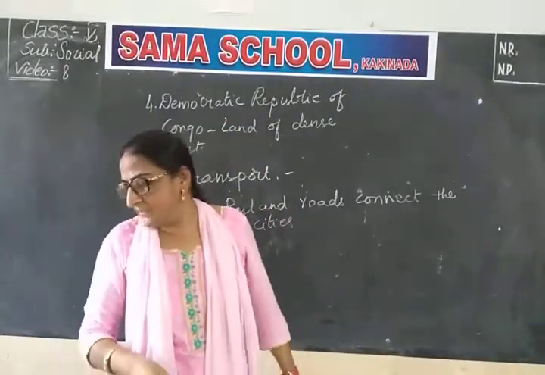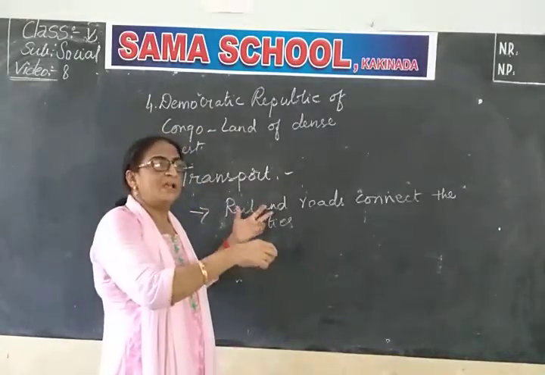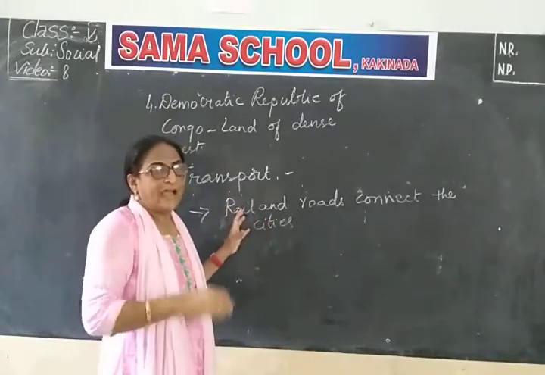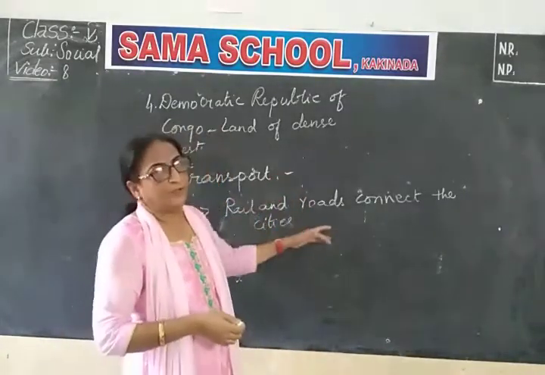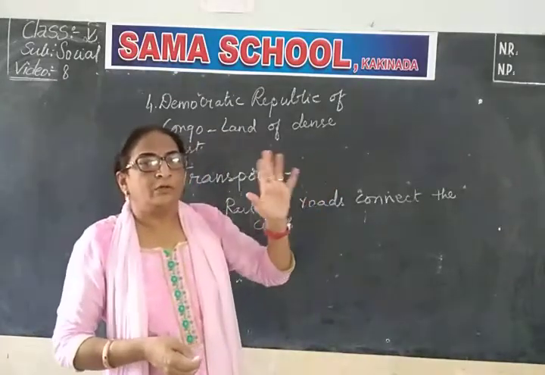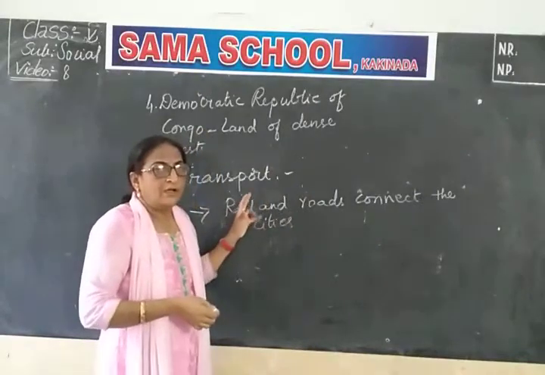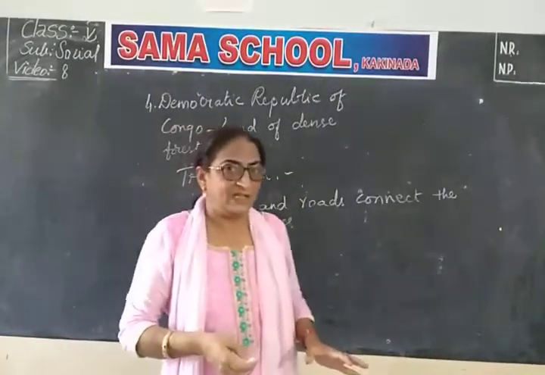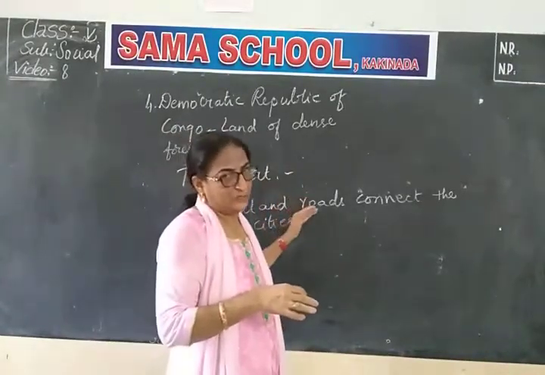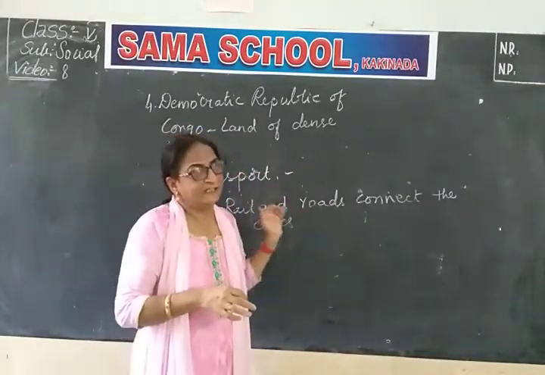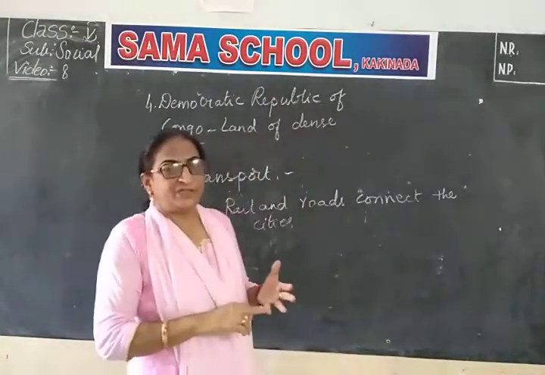So the Congo River is the major mode of transport, I told you, because the Congo River is present in that country, so it acts as a mode of transport for the people who are living here. So this is about the Republic of Congo. We have learned everything regarding this country. To learn the equatorial type of climate, this country has been chosen. We learned about the climate of the country. We learned about the vegetation, forests,